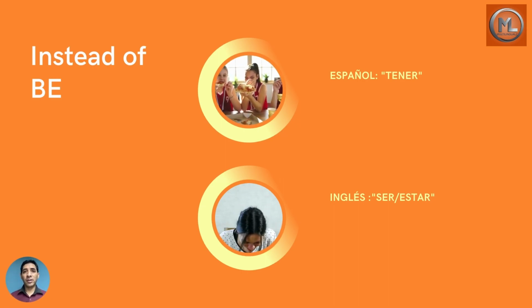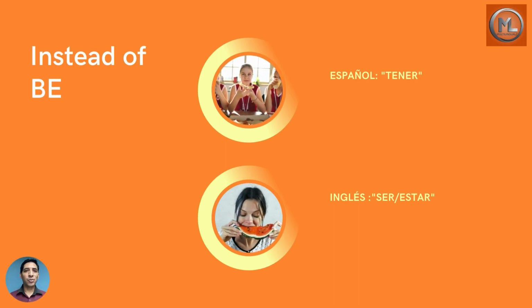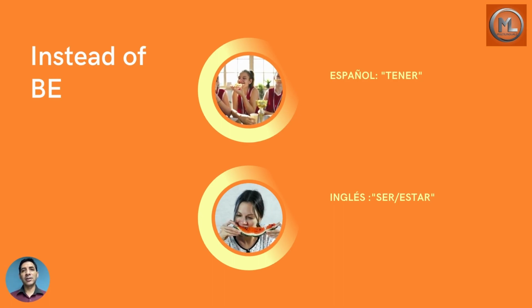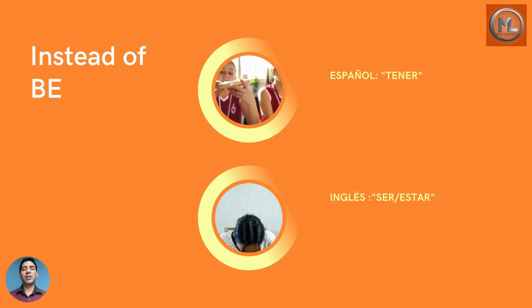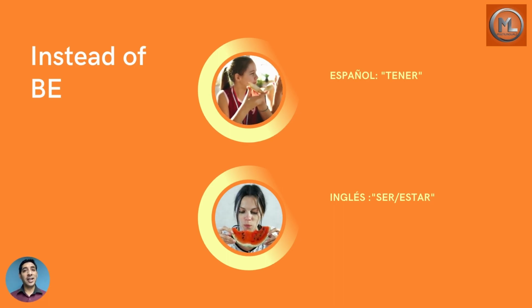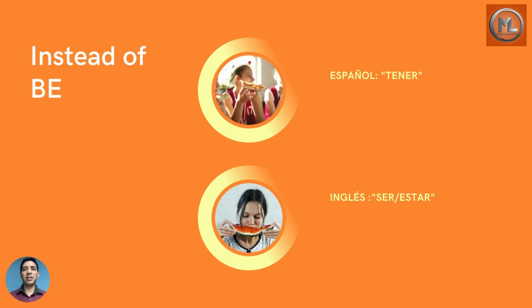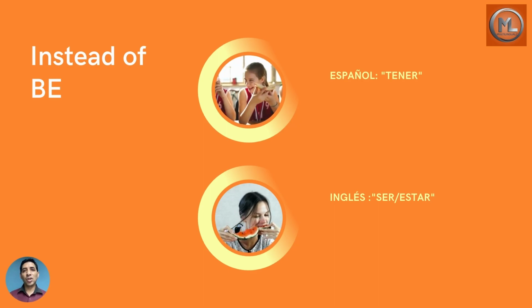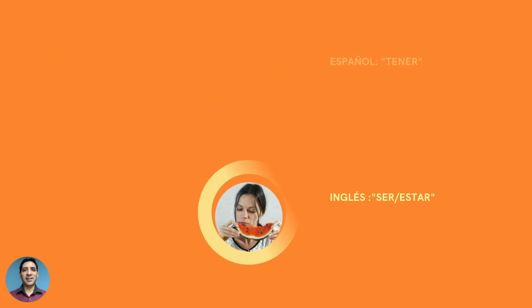So instead of using the verb be, we are going to use the verb tener, which means to have. It's very normal to see foreigners make a mistake with this verb because they are thinking in English. So they translate the verb and they use a different form, ser or estar, whereas they should be using tener. So let's see these cases.